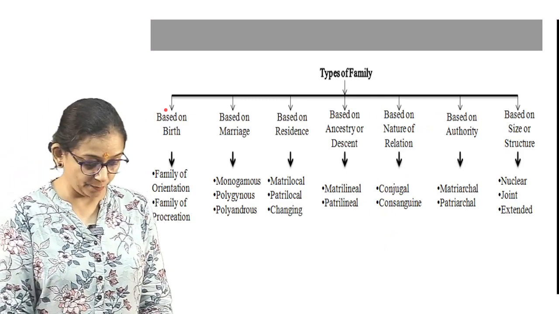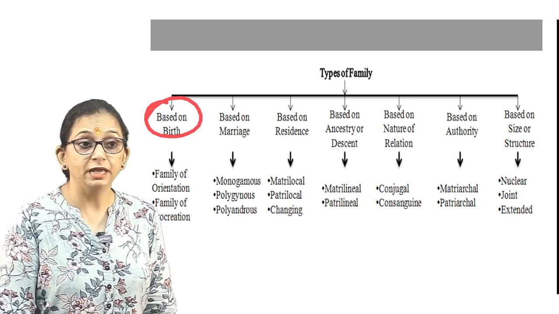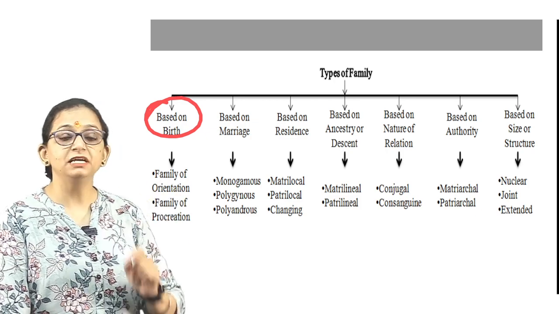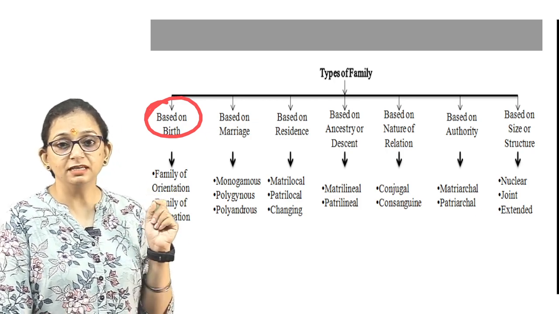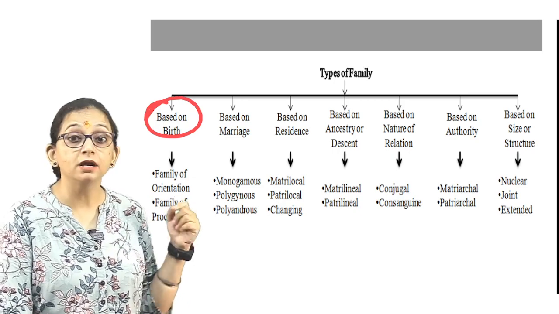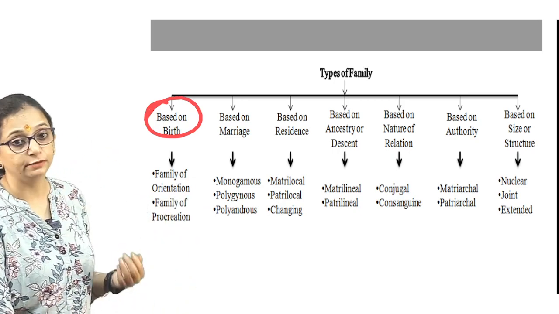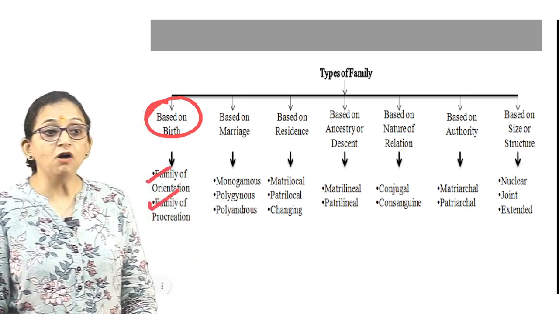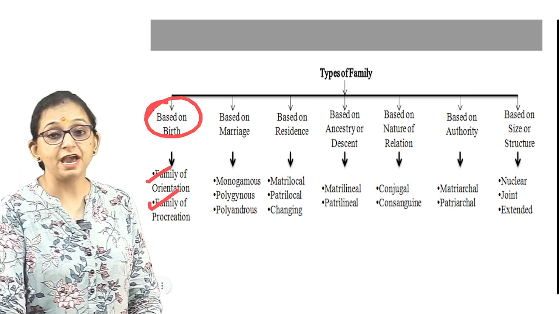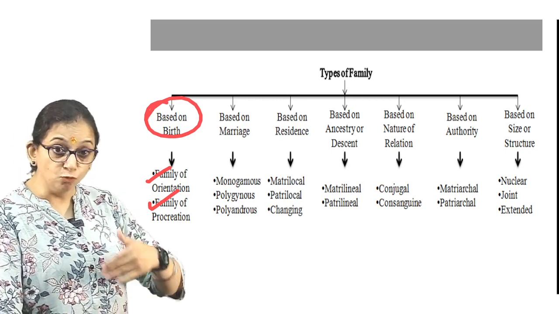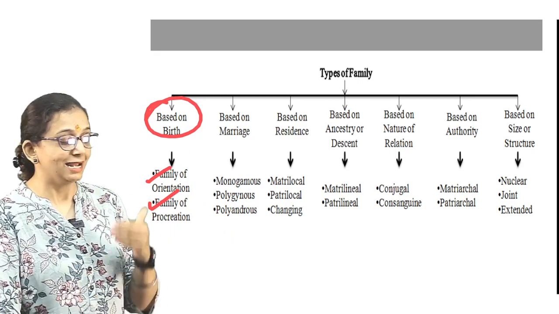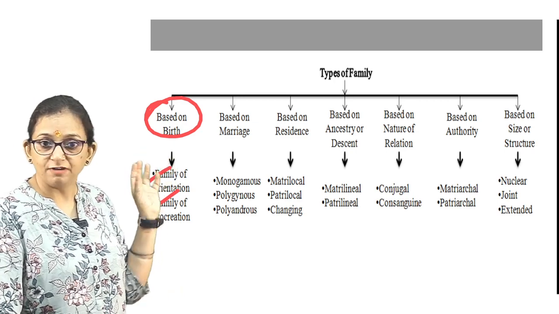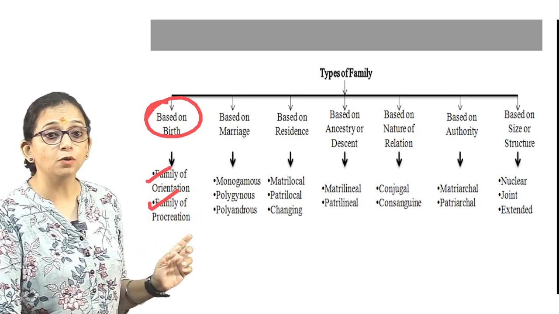Okay, now we come to the types of families. So first is based on the birth. Based on birth is one, the family of orientation. The family in which an individual is born is the family of orientation, where you are born, that is your family of birth. Okay, based on birth. Second is the family of procreation, where a female, generally, moves after her marriage. Okay, that is called the family of procreation. So based on birth, family of orientation and family of procreation.